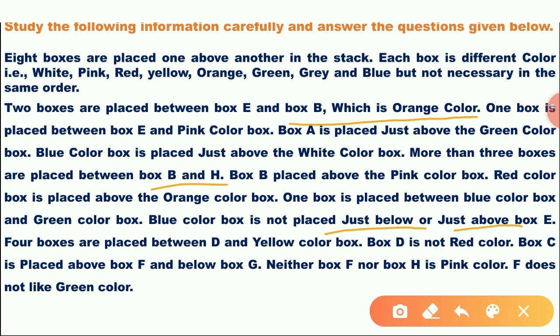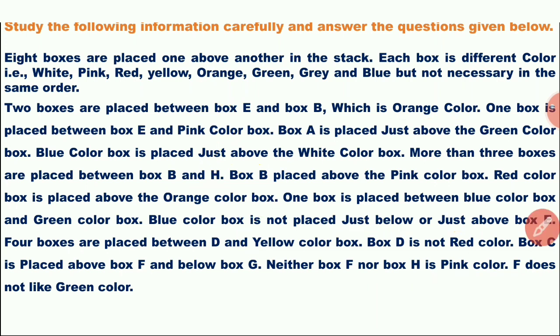4 boxes are placed between D and yellow color box. Box D is not a red color. Box C is placed above box F and below G. That means F is above C, G is below C. Neither box F nor box H is pink color. F does not like green color. So, start the puzzle.